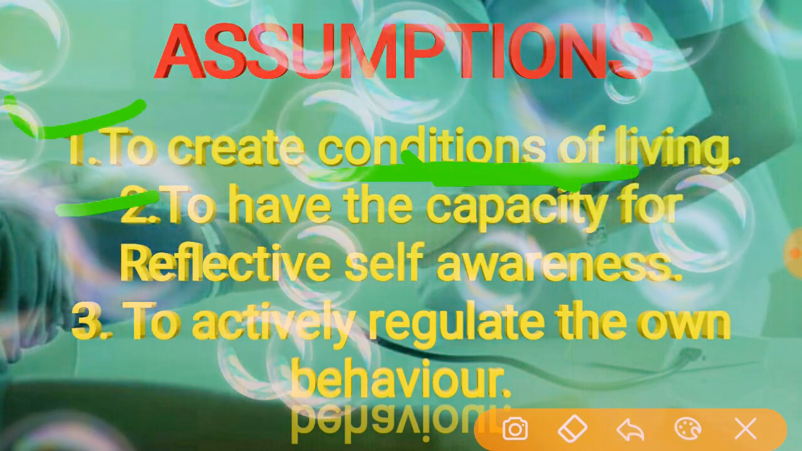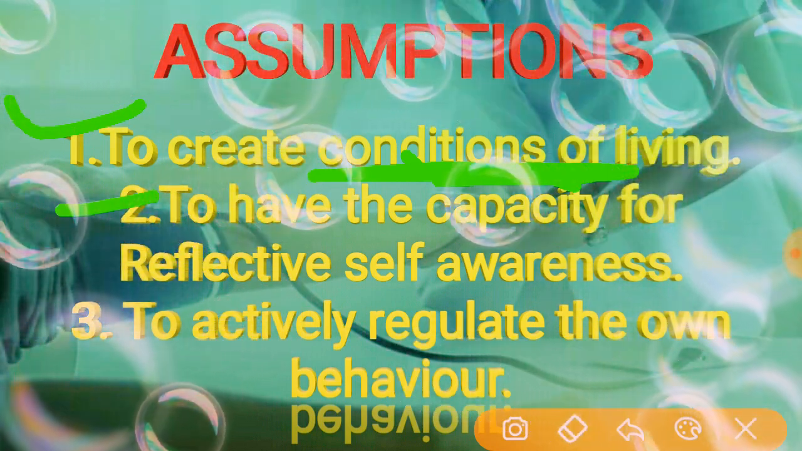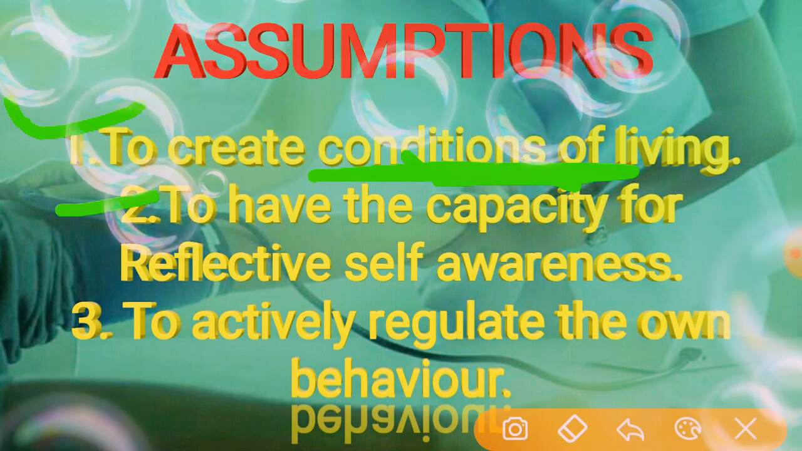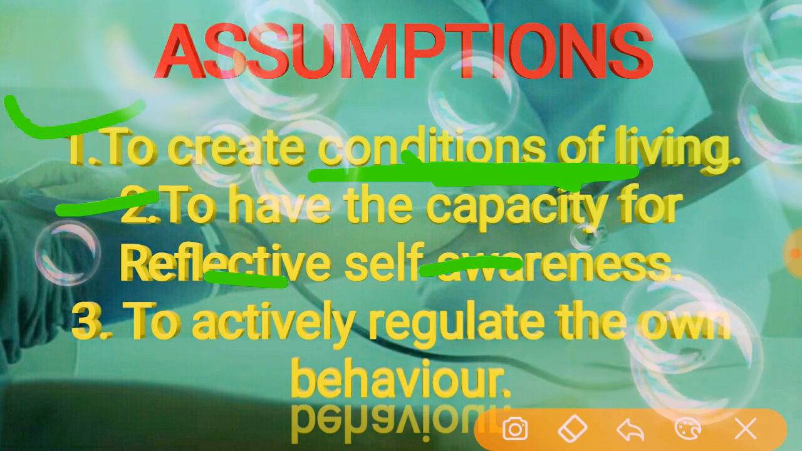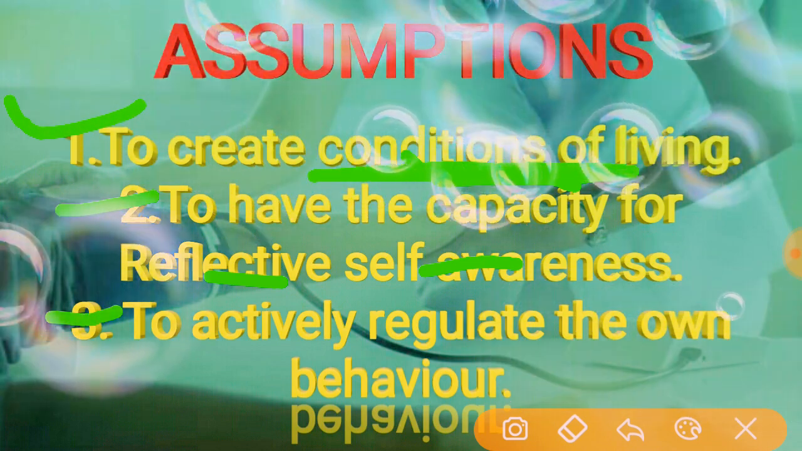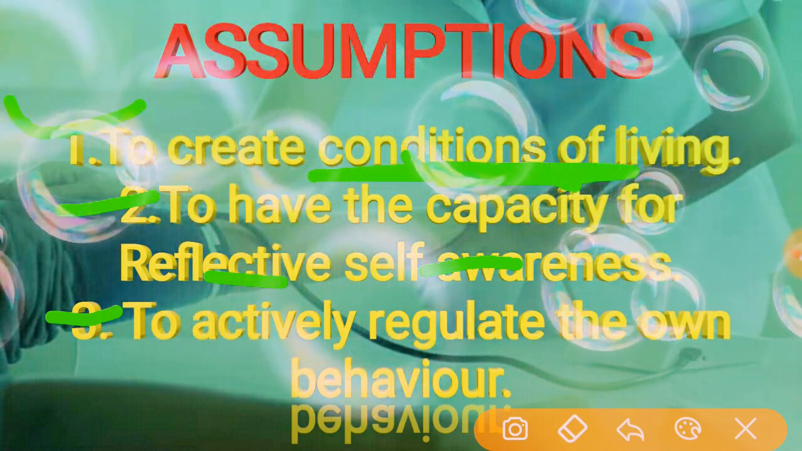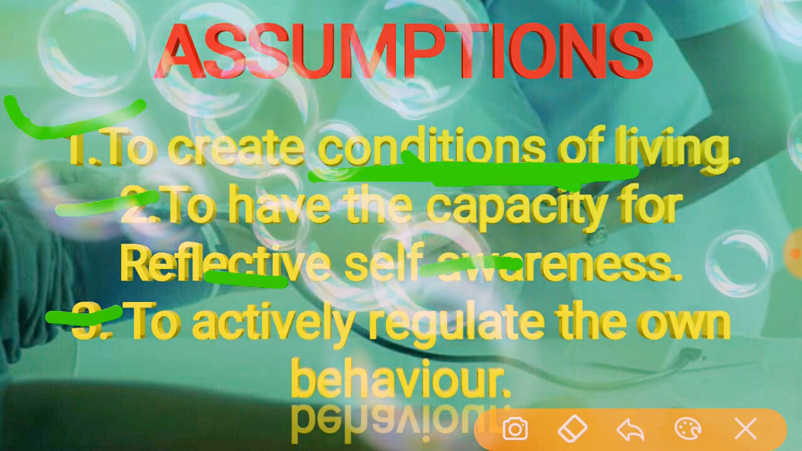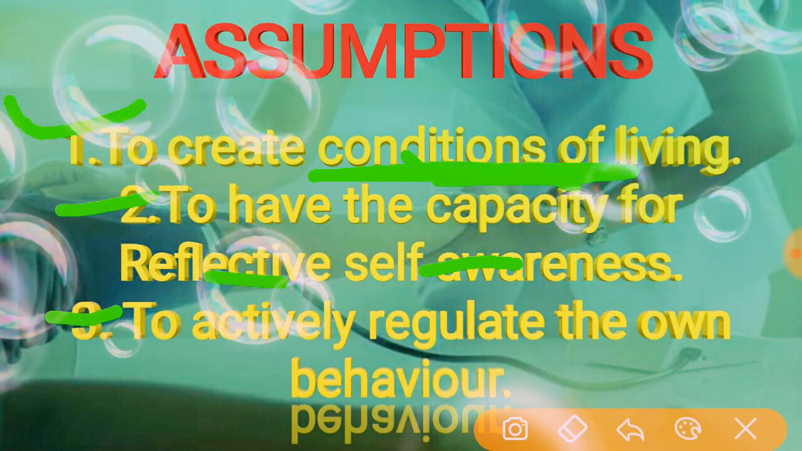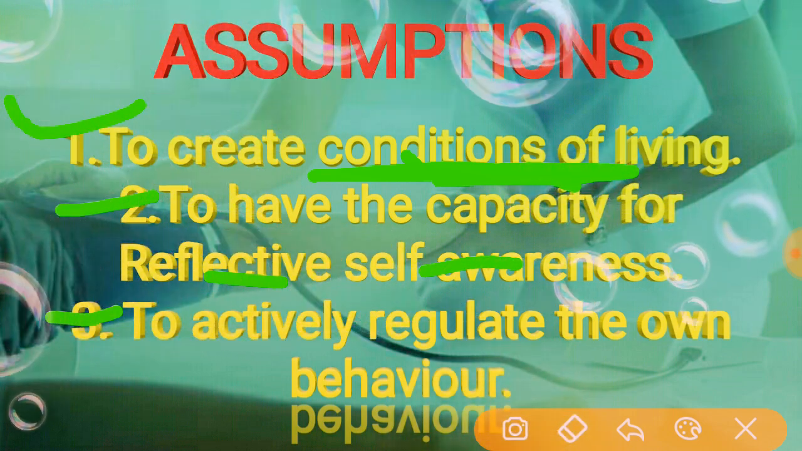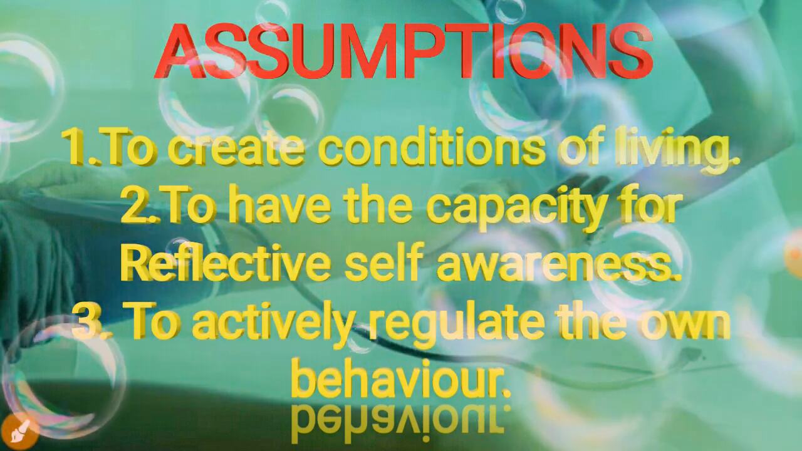Coming to the second one, to have the capacity for reflective self-awareness. Here persons have the capacity for reflection and self-awareness, including assessment of their own competence. And the third one is to actively regulate their own behavior. Individuals will actively seek to regulate their own behavior in promoting, developing, or any such conditions they have the authority to develop towards the model.